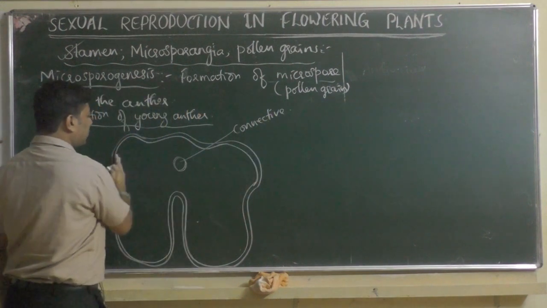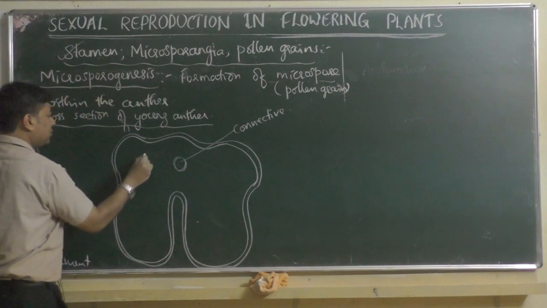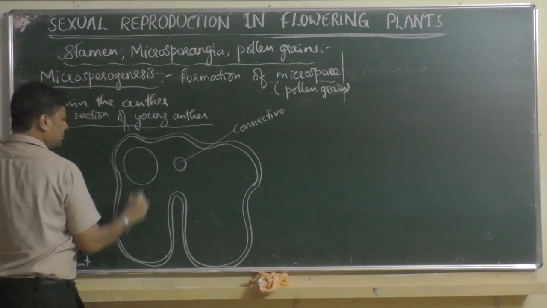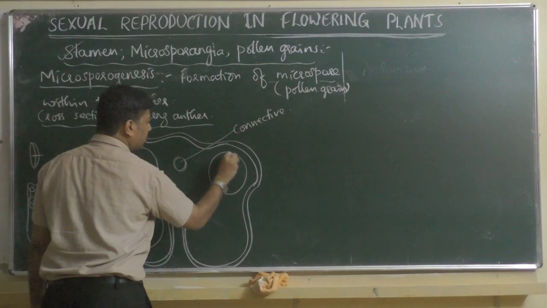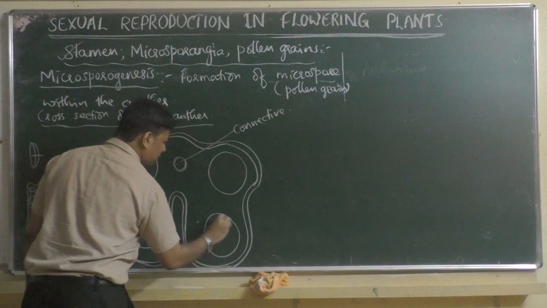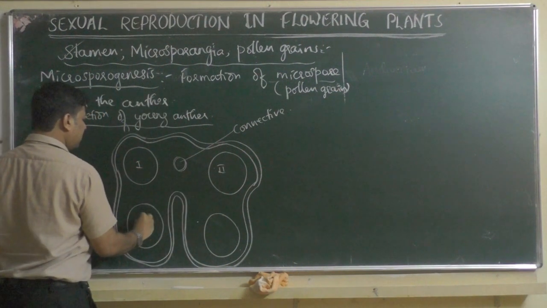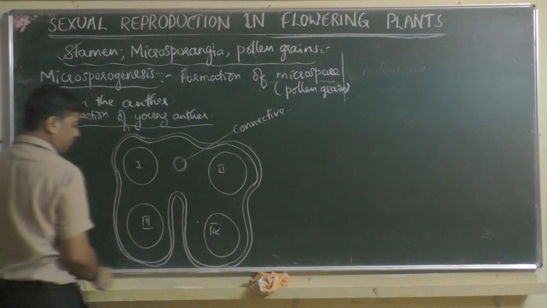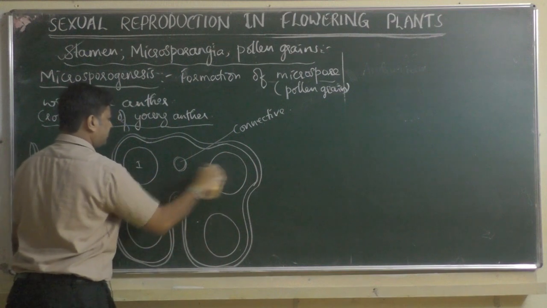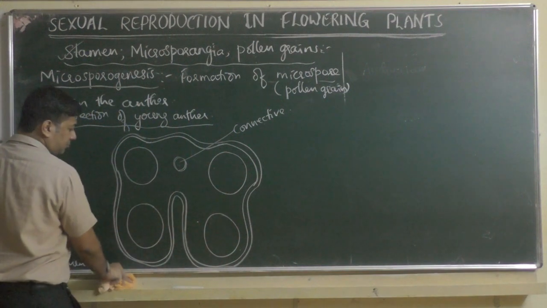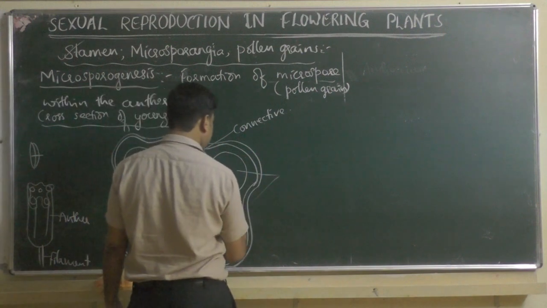Then this is one lobe and this is the other lobe. If you divide it, left lobe, right lobe, then in each lobe there will be two microsporangia. You see here one and here one, totally four, like 1, 2, 3, 4. Okay, so very clear. So now, these are microsporangia.